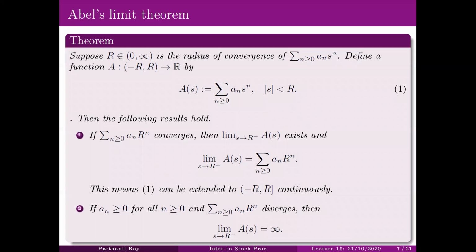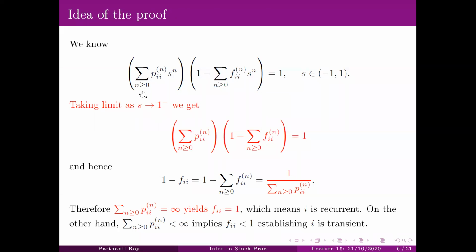And in order to make this rigorous, we actually need this result, Abel's limit theorem, which we stated last time. And this is precisely about this kind of limits that we need.